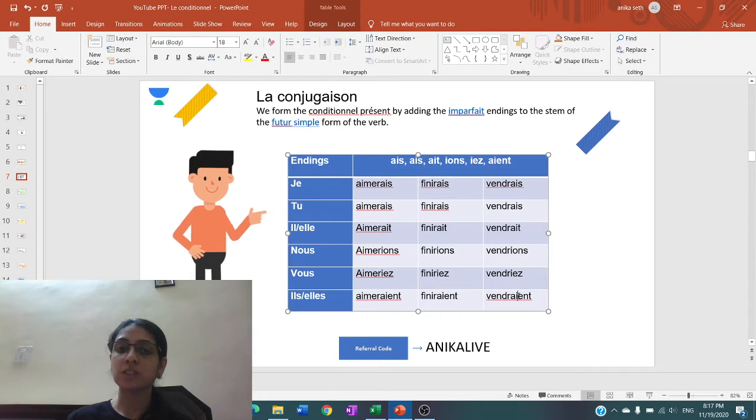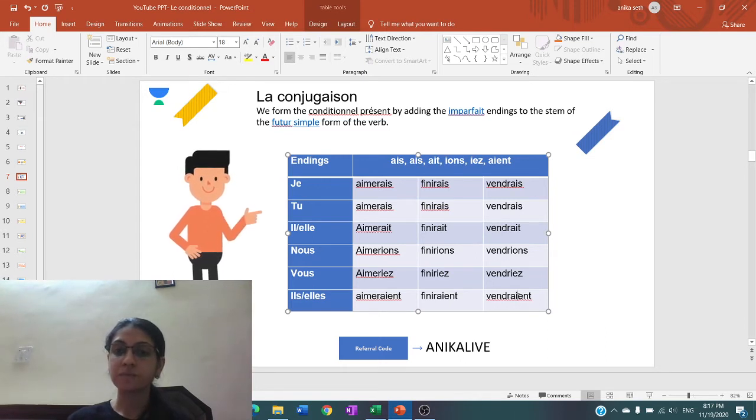So je vendrais, tu vendrais, il vendrait, nous vendrions, vous vendriez, ils vendraient.